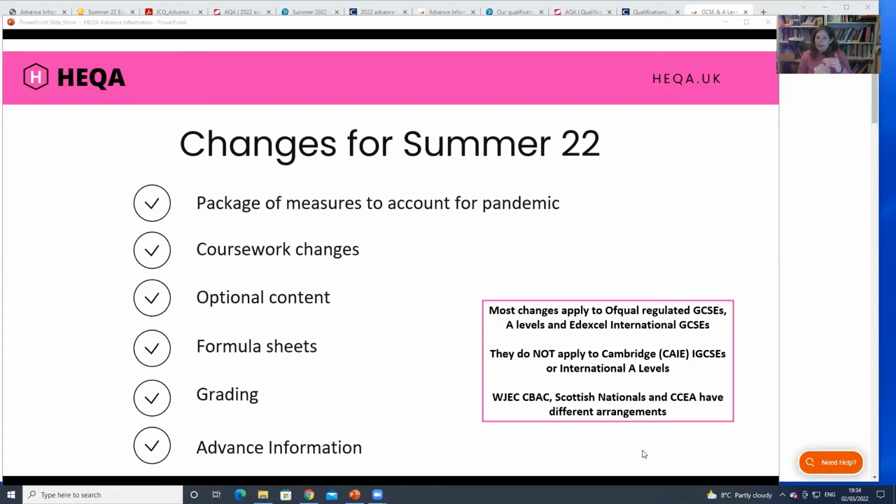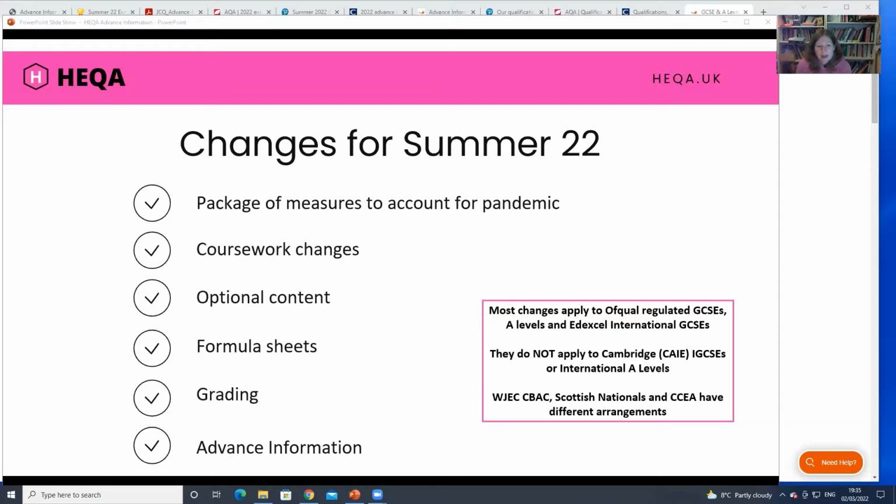So that's why what they've done is they've made some changes to coursework, and that's mostly to account for times when you couldn't do coursework because of social distancing or schools being closed. And obviously, again, as home educators, we mostly can't do the coursework anyway, so that hasn't been a huge effect. One thing that might have helped is that sometimes things like the science practicals that normally you would have to do within a school or an exam centre, you've been able to do those just by watching them this year. So it's made some of those qualifications a little bit easier to access.